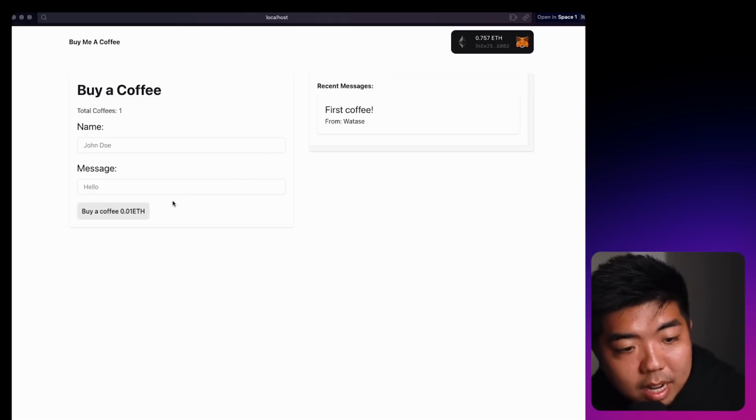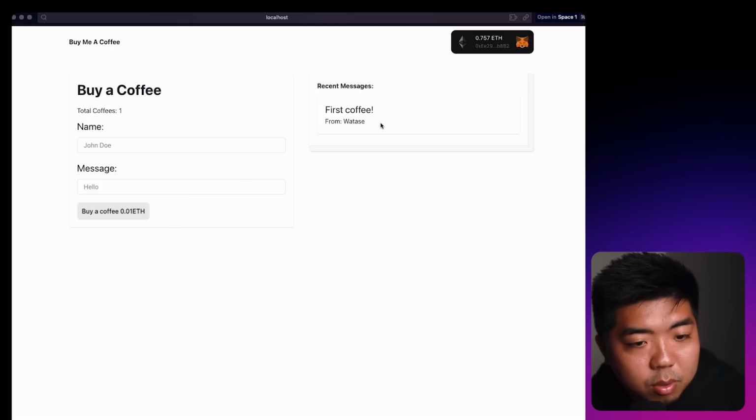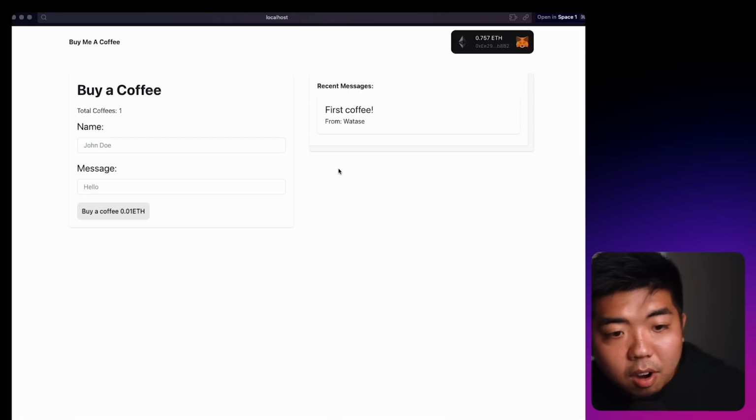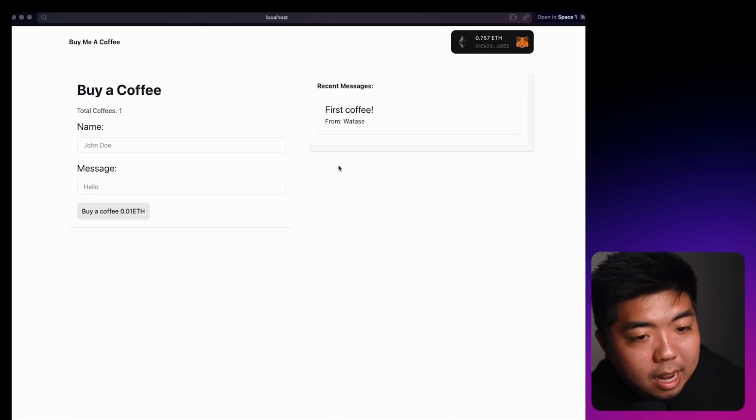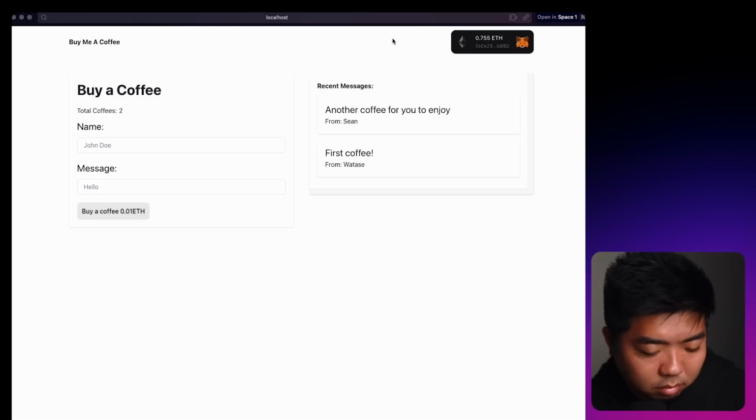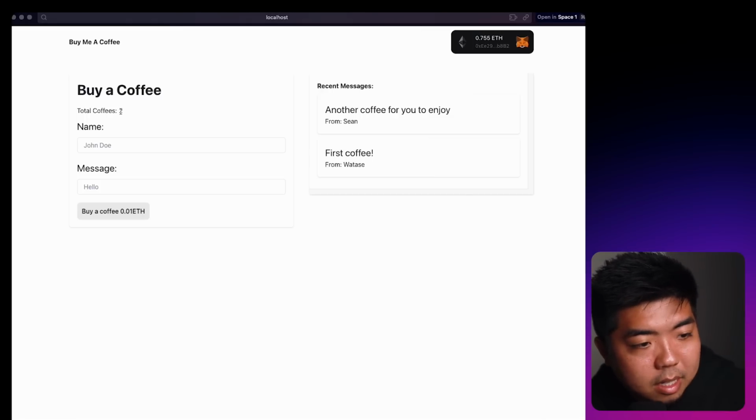And once that transaction goes through, we'll see total coffees increase to 2. We'll see our most recent message appear here in our messages. And then we can take a look at our smart contract dashboard and kind of look at what has happened. And there we go. It has updated to 2 coffees, and we can see "another coffee for you to enjoy" has been sent by Sean. So our Buy Me a Coffee app is working.